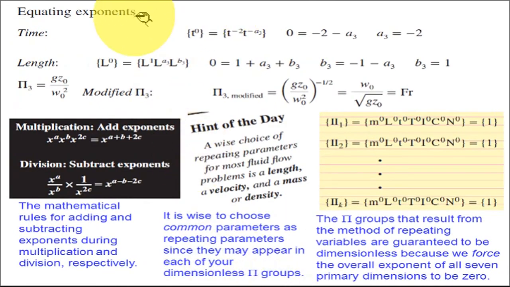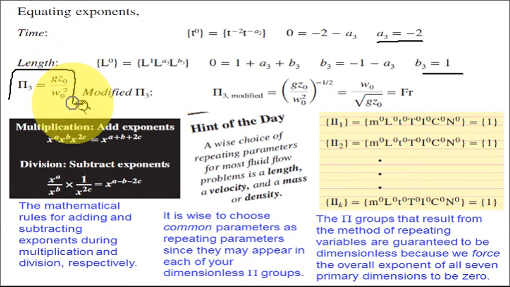Here we get the values a3 as minus 2, b3 as 1. So w0 raised to minus 2, z0 raised to 1. So this is our third pi term, that is g z0 upon w0 square.